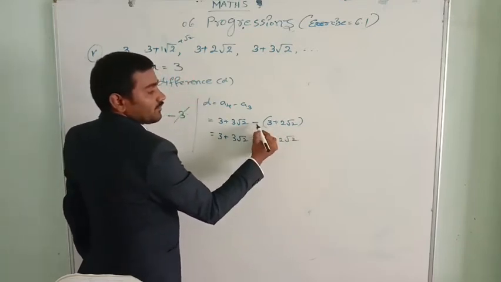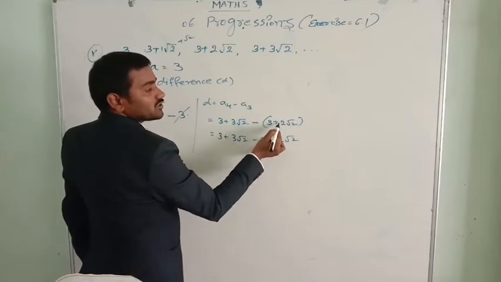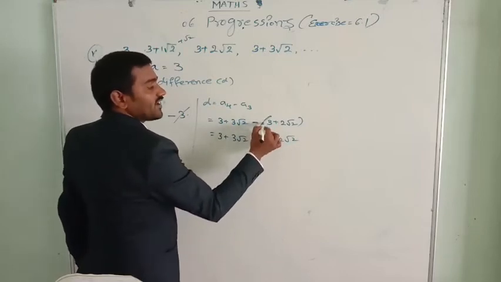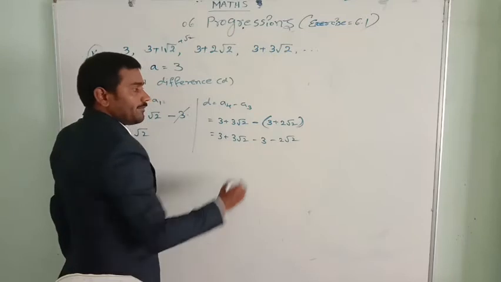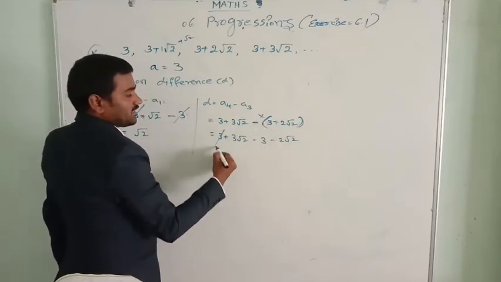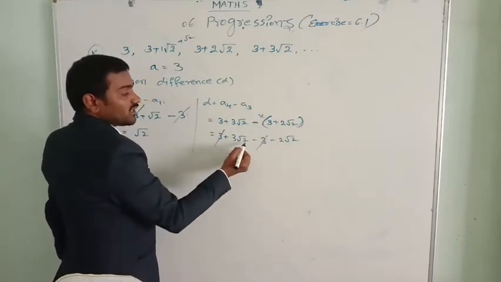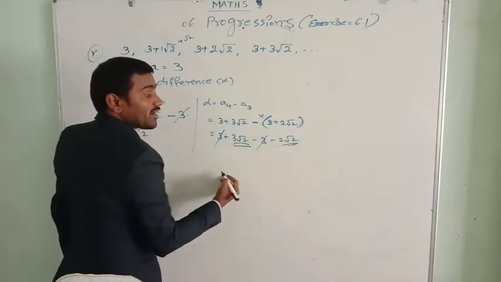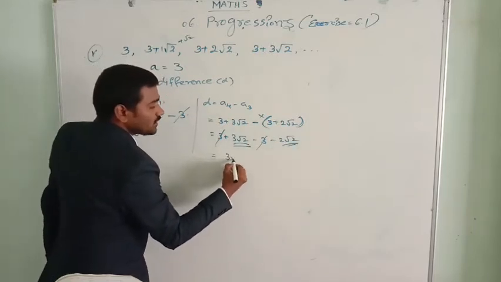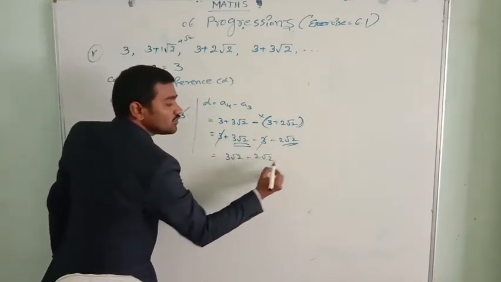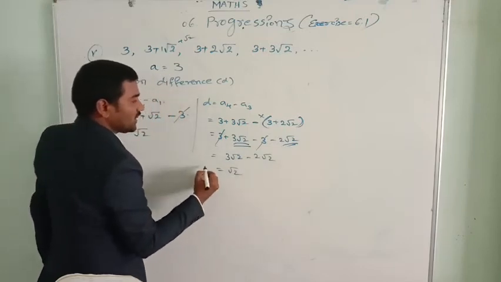This minus multiplies both the terms. Now plus 3 minus 3 cancel. Out of these 3 root 2's, you subtract 2 root 2's. 3 root 2 minus 2 root 2 equals 1 root 2, that is d.